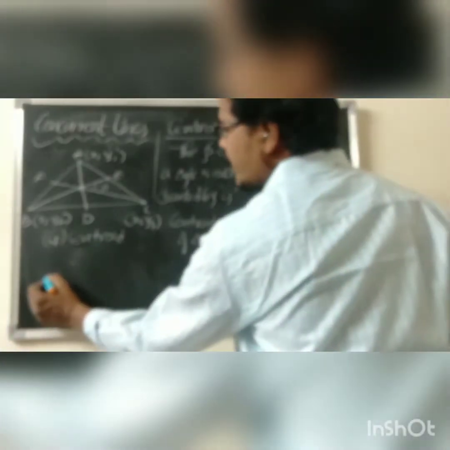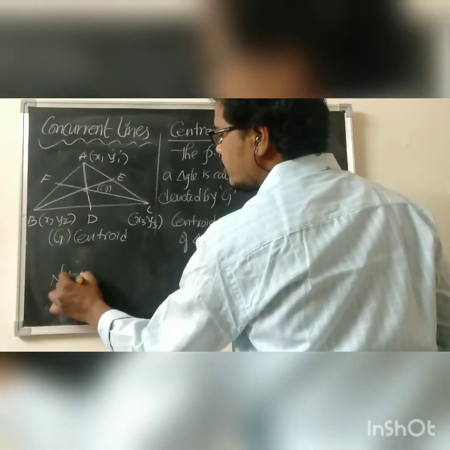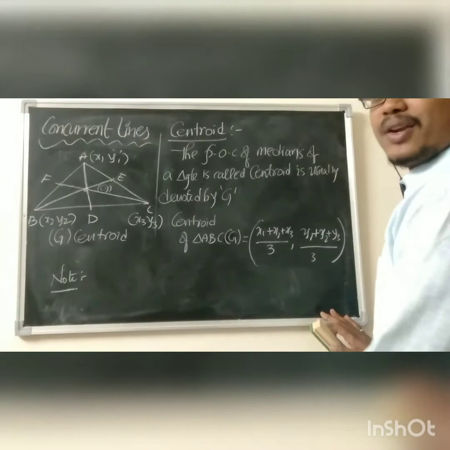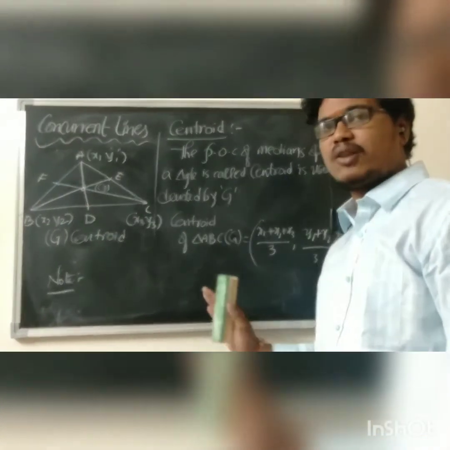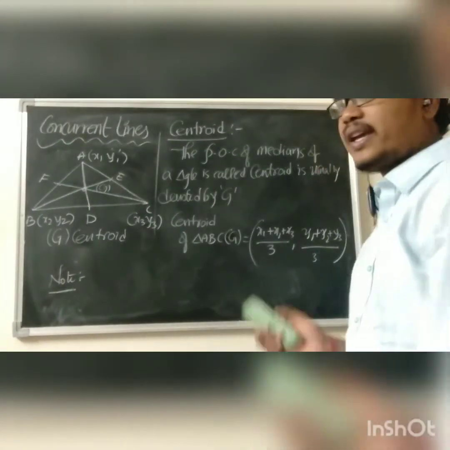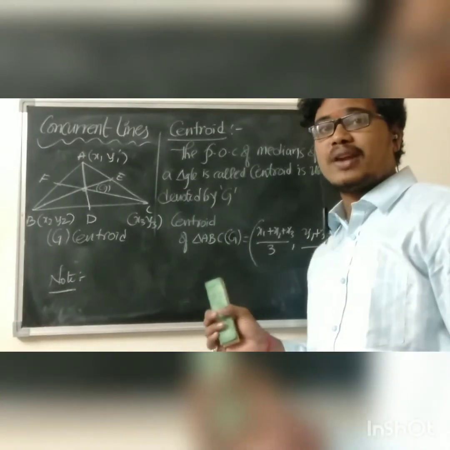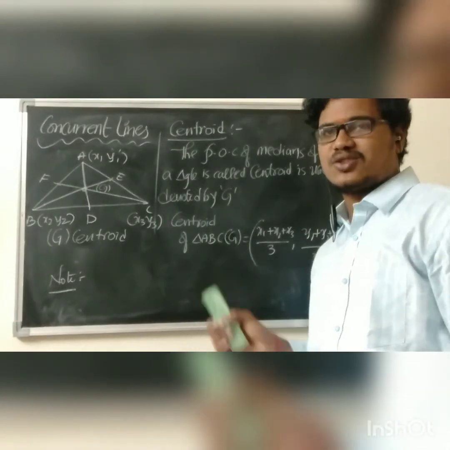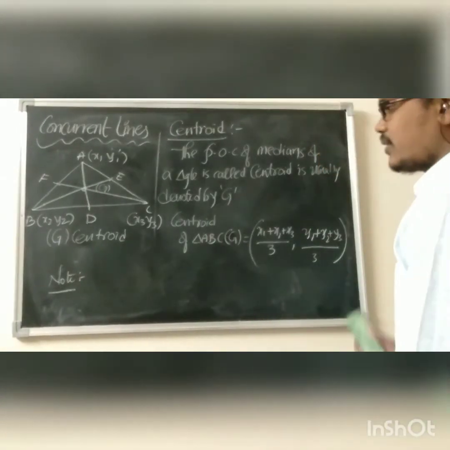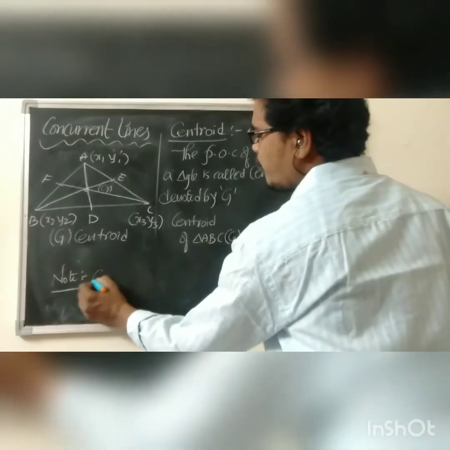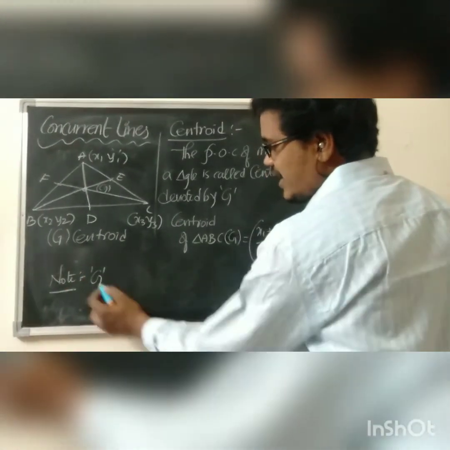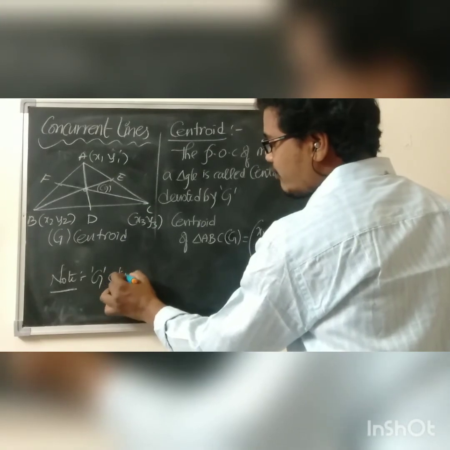One more important note we have to conclude. Very important note. It is very applicable for JEE Mains and Advanced. Each and every point is very mandatory for JEE Mains and Advanced students. Hope you understand that. What is that point? Here G stands for centroid.